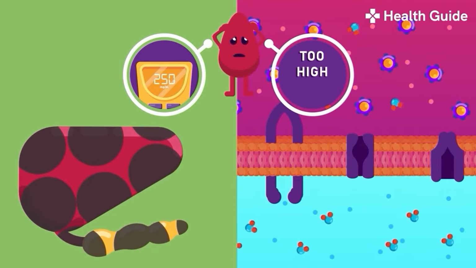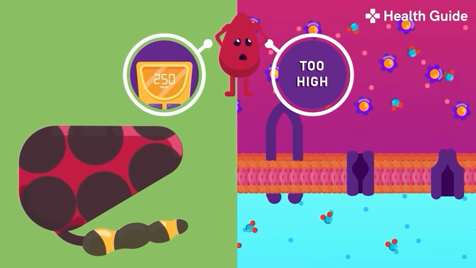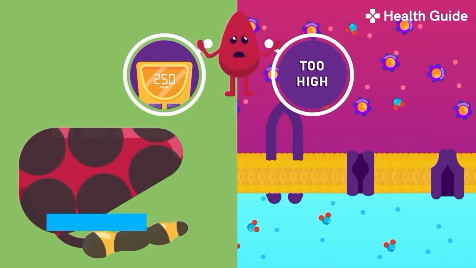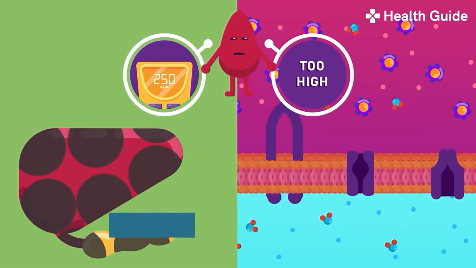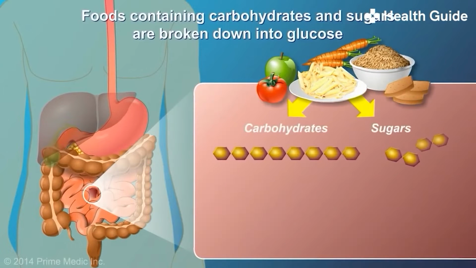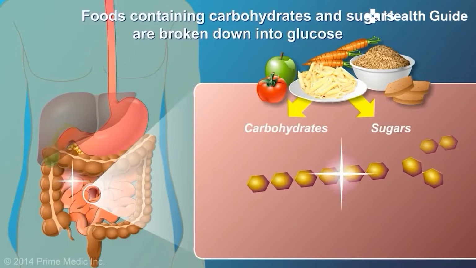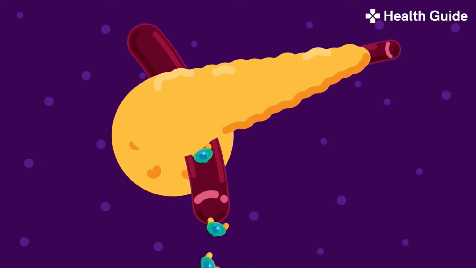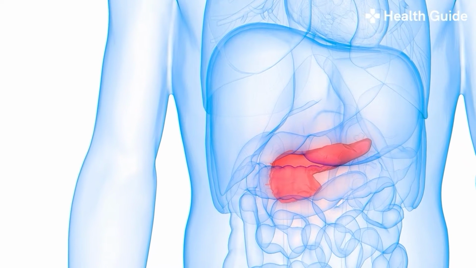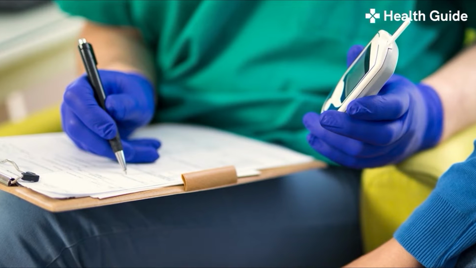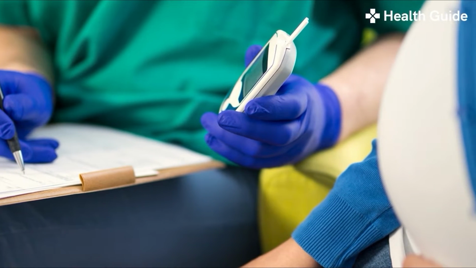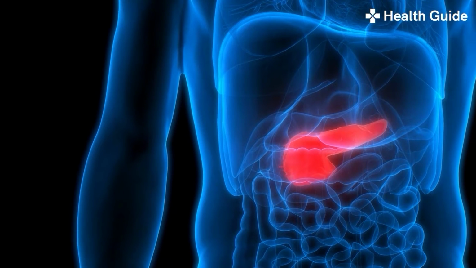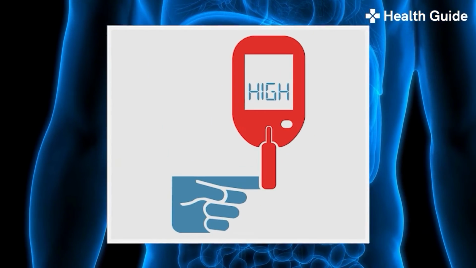Some people call it the sugar or sugar diabetes, but the correct term for the group of metabolic disorders that cause your blood glucose level to be too high is diabetes mellitus, or diabetes for short. Glucose enters the body primarily through the food and beverages you consume. The pancreas makes a hormone called insulin to help the glucose in your blood enter your muscles, fat, and liver to be used as energy. When the body does not use the insulin effectively, your pancreas initially produces more insulin to overcome this resistance. But when your pancreas cannot keep up with the demand, the result is hyperglycemia, when blood glucose is too high.